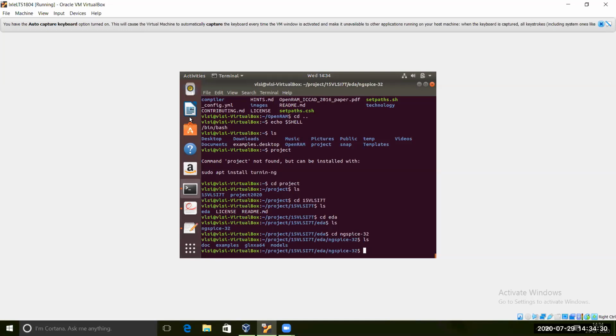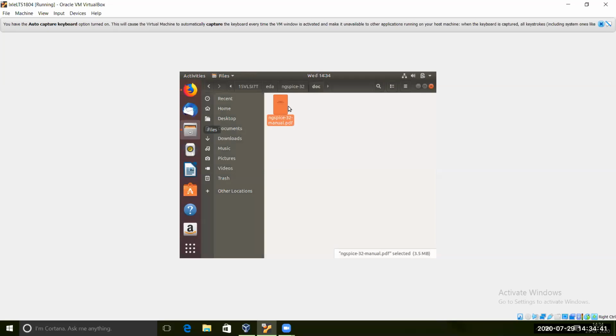So you can go to the file manager here. Inside the file manager, you can see 15 VLSI ST EDA ngSpice doc. Inside the doc you have this ngSpice manual. Just open it and read that. You will be able to access that. So now Prachita, just go to that doc.